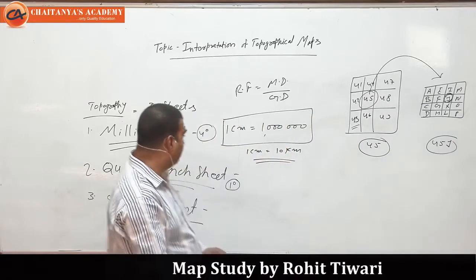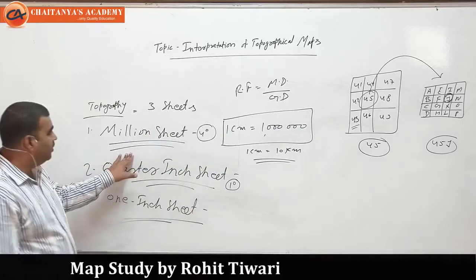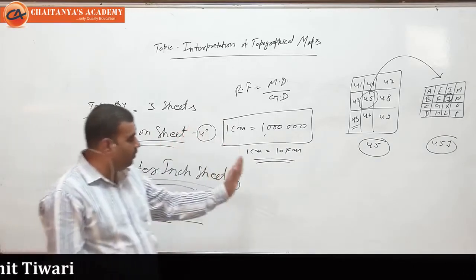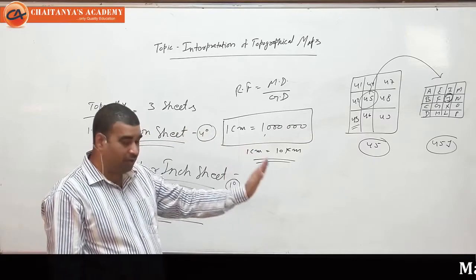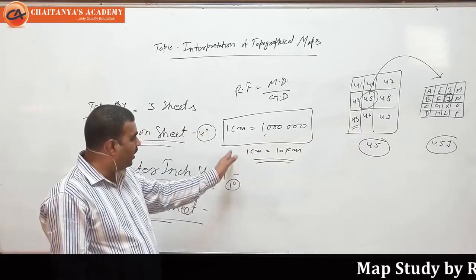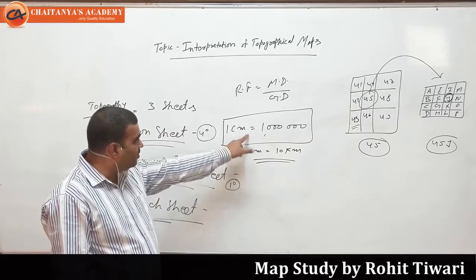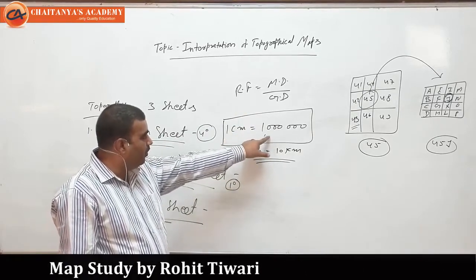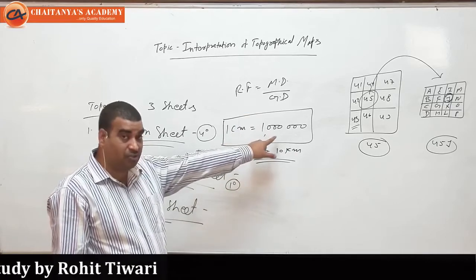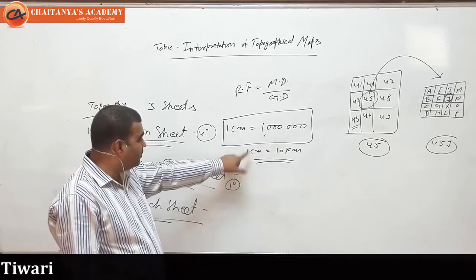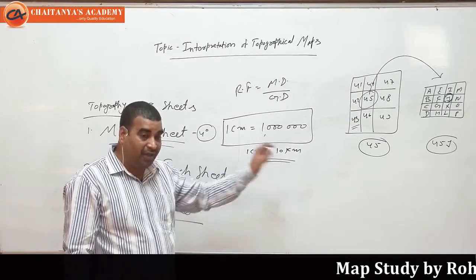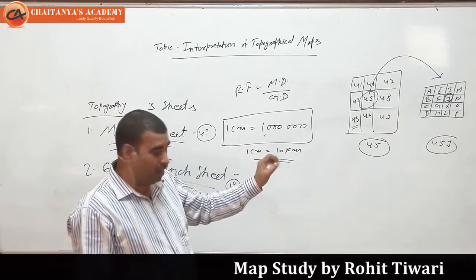Once again I am telling you, the million sheet is 4 degree. Each million sheet is bounded by 4 degrees latitude and longitude on both sides, and its RF is 1 centimeter equals 1,000,000, which is why it is called the million sheet. And 1 centimeter represents 10 kilometer of actual distance on the ground.